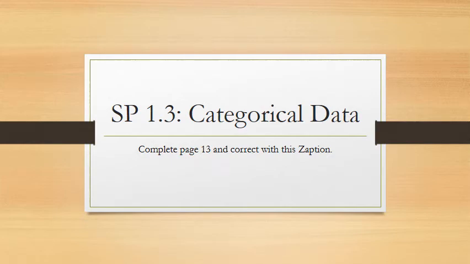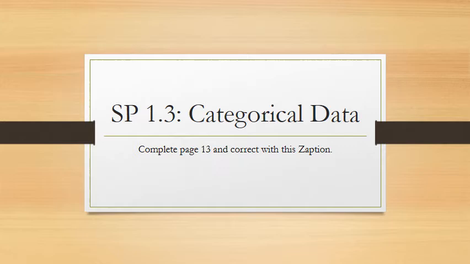Today in class we talked about the difference between categorical data and numerical data, and we were exploring roller coasters, a survey involving roller coasters. We asked people about their preferences, if they wanted to sit in the front, the middle, or the back. We also asked them what was important to them about a roller coaster, things like airtime, speed, height, etc. So for homework, we're going to keep building on that.